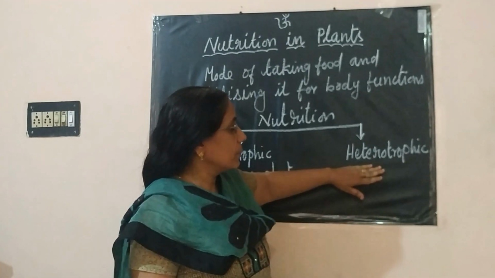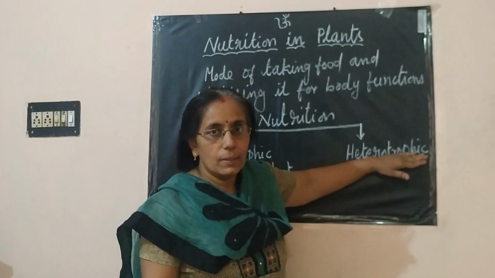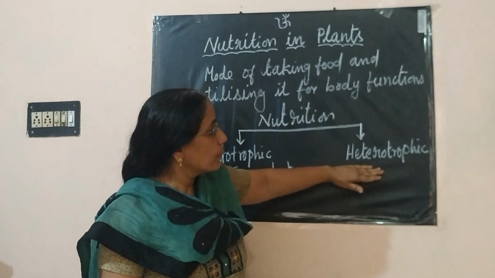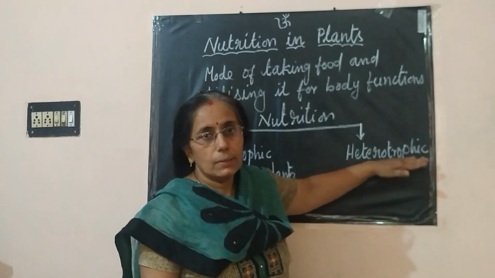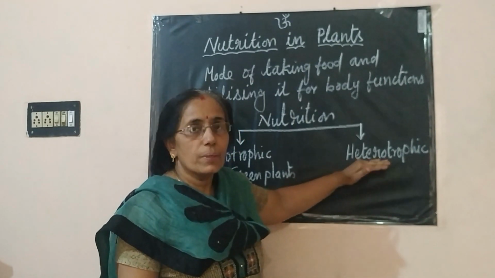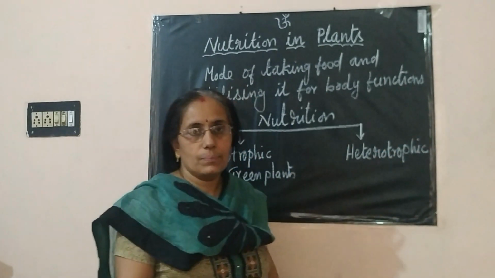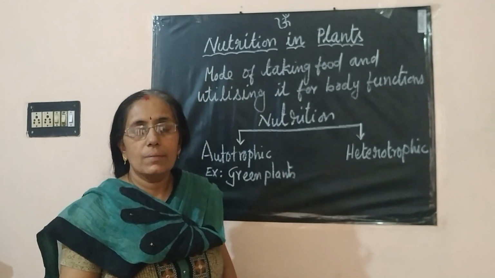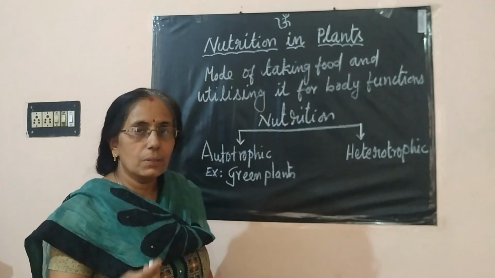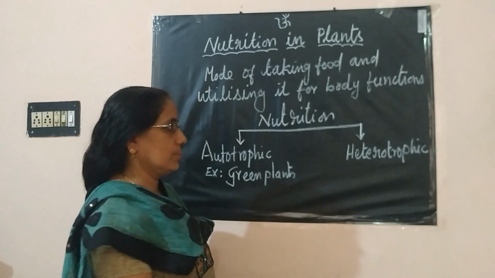Similarly, the literal meaning of heterotrophic is: hetero means others and trophic means nourishment. Therefore, heterotrophic means those organisms obtaining nutrition from other organisms.